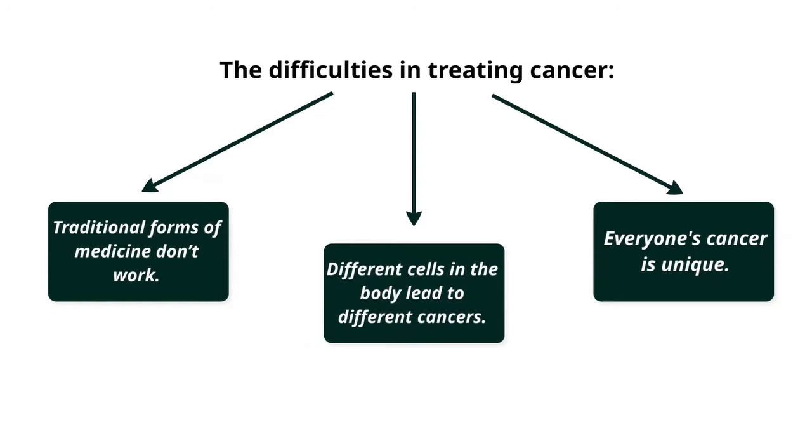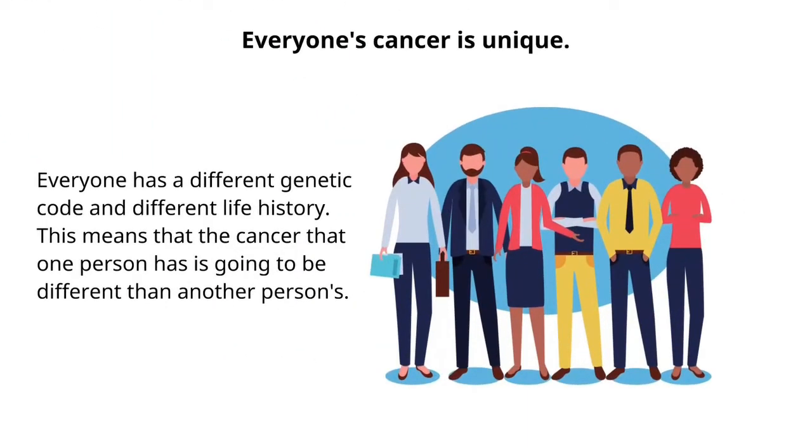To add even further difficulty, just like how everyone is unique, everyone's cancer is unique as well. Everyone has a different genetic code and a different life history. This means that even if two people have the same type of cancer, that doesn't mean that each person's cancer will be exactly the same and respond to treatment the same way.